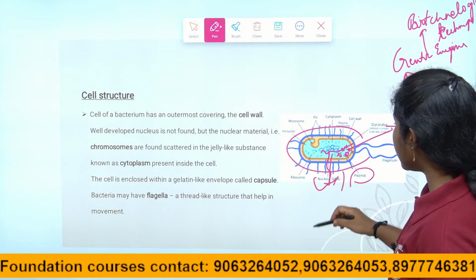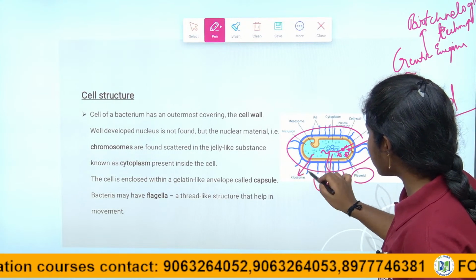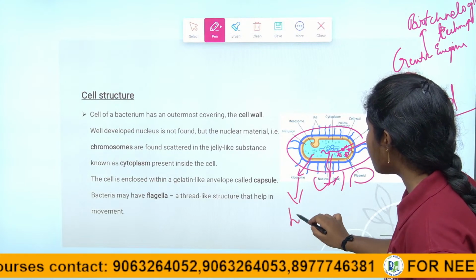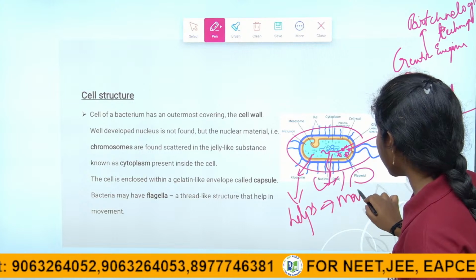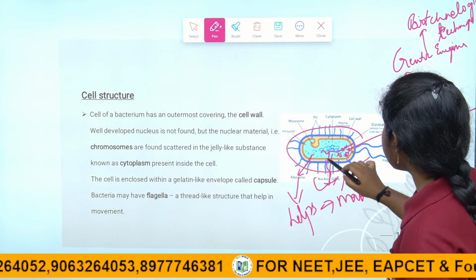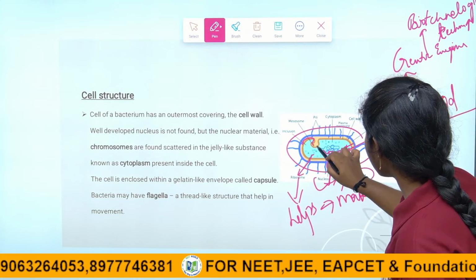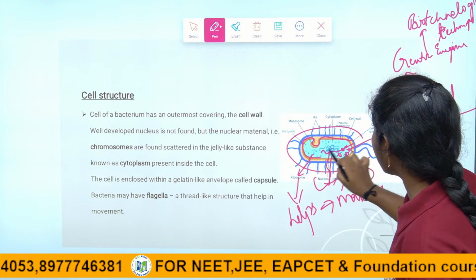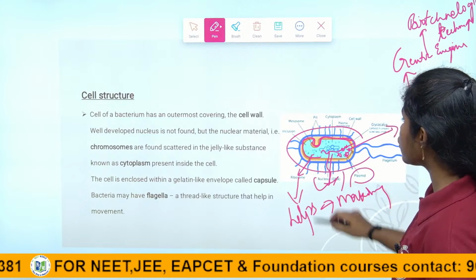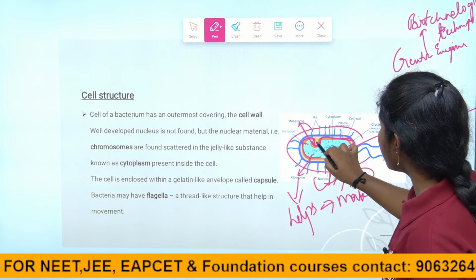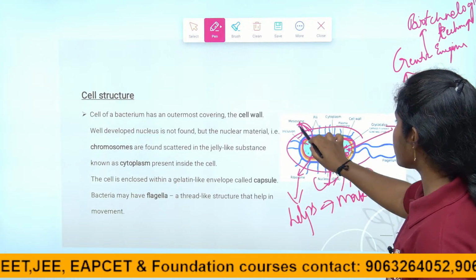We call it as DNA, and here the ribosomes. Ribosomes help in the making of protein, right children? See here the inclusions of the cell membrane, we call it as mesosomes. What is it, children? Mesosome. The inclusions we call mesosomes.